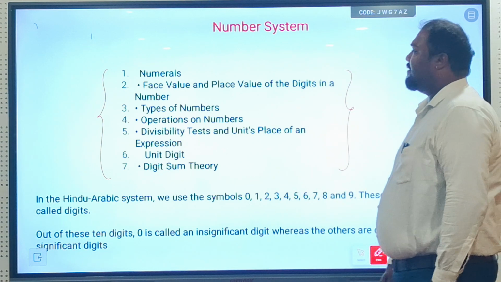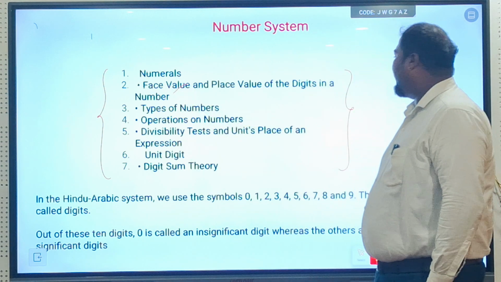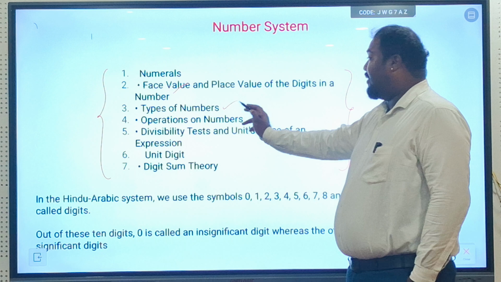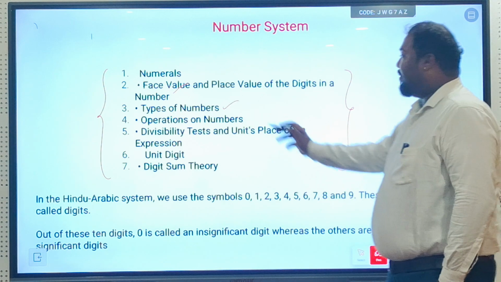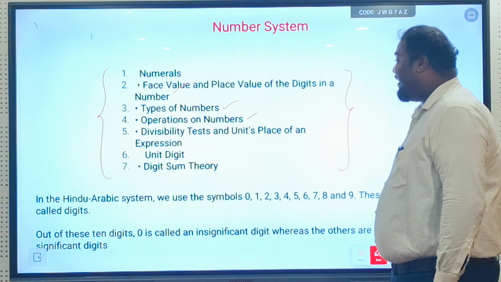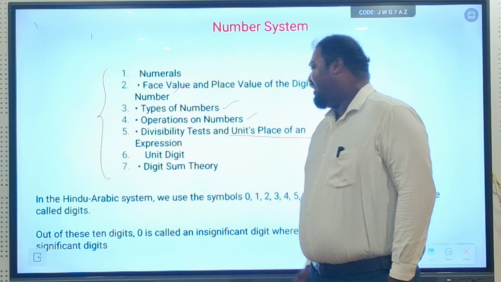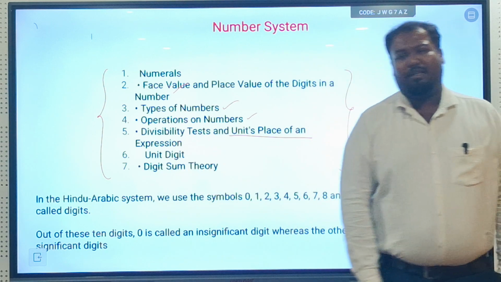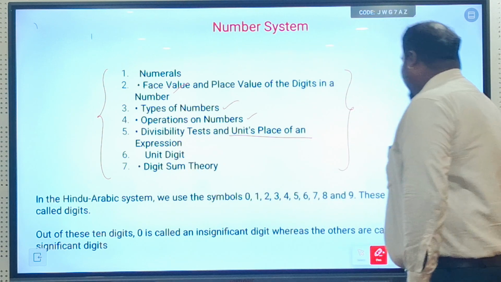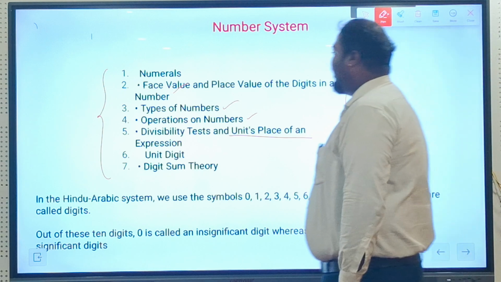That is, numerals, we'll know about face values, place values of the digit, types of number, we'll be dealing with operations on number, divisibility tests, unit place of an expression, unit digit, and digit sum theory. These are the things which we are going to study in due course of time. So let us start with the first thing, that is numbers.